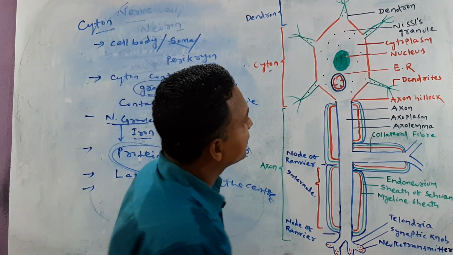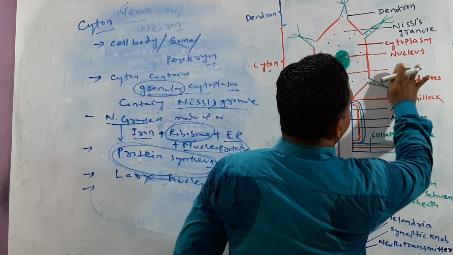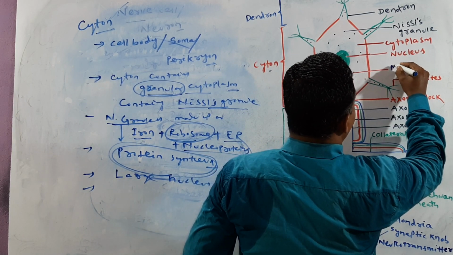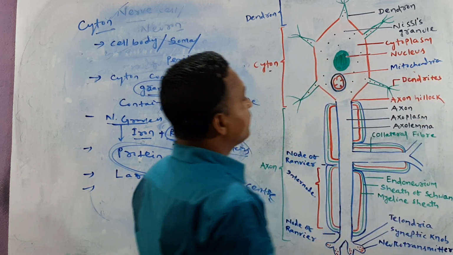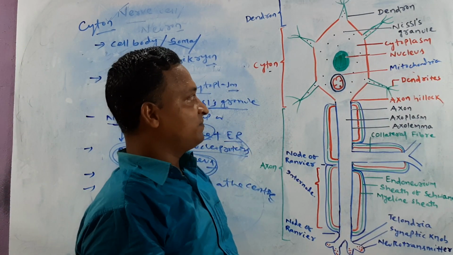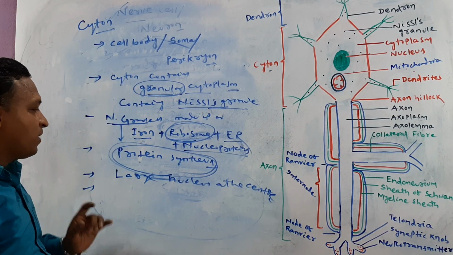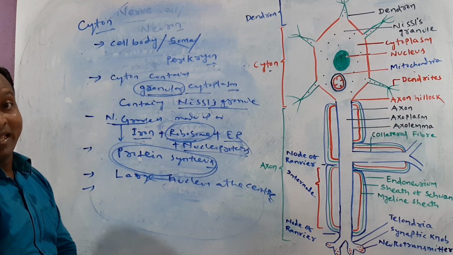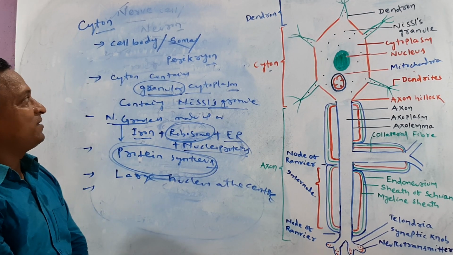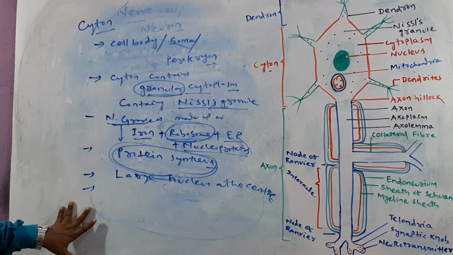Here try to focus. This is mitochondria. Try to focus. This one. It contains all the cell organelles like mitochondria, Golgi body, and all this except centrosome. Clear? So this is the basic fundamental about cytosol.